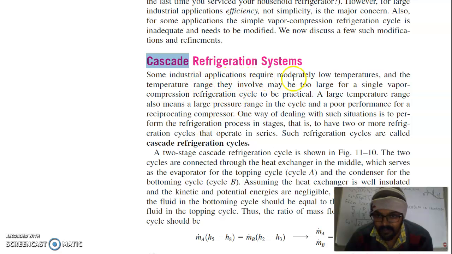Some industrial applications require moderately low temperature, and the temperature range they involve may be too large for a single vapor compression cycle to be practical. A large temperature range also means a large pressure range in a cycle and poor performance of the reciprocating compressor. One way of dealing with such a situation is to perform the refrigeration process in stages. That is, you have two or more refrigeration cycles that operate in series. Such refrigeration cycles are called cascade refrigeration cycles.